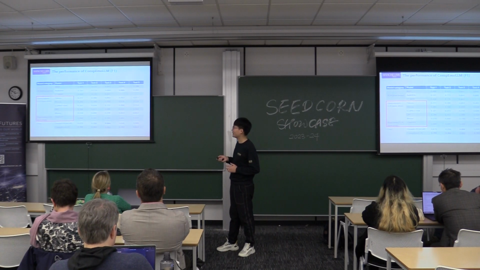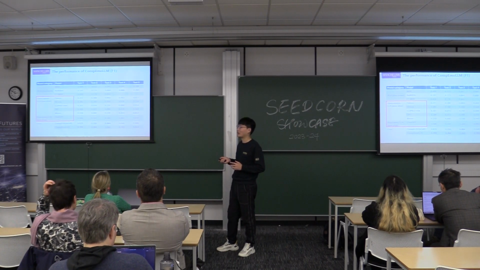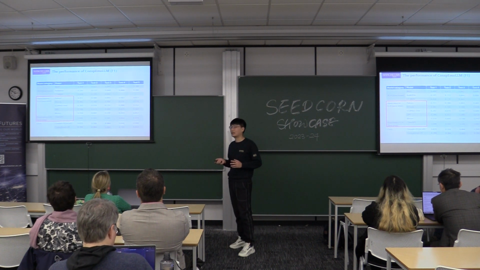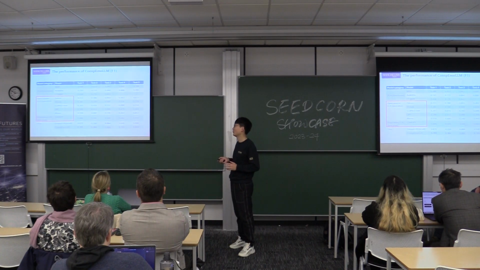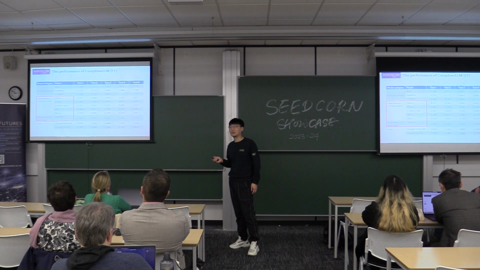The second series is the large language models. Large language models have shown excellent performance on various tasks. So we perform zero-shot prompting on the following large language models, including ChatGPT.